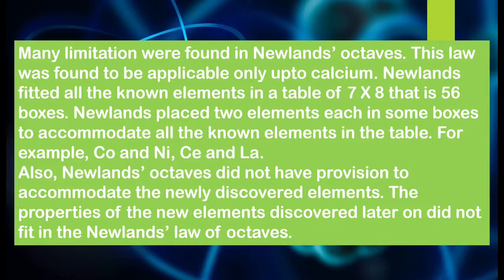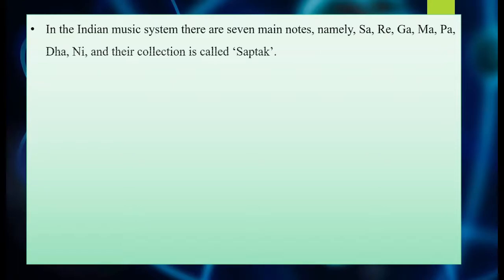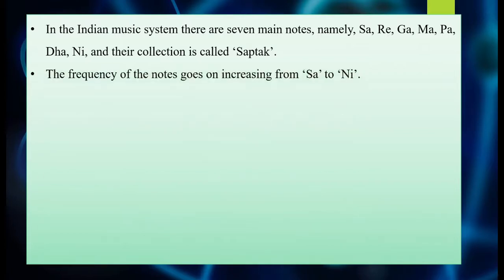As I'm telling you again and again, it is related to the law of music. Now, how is it related? In our Indian music system, there are 7 main notes, that is sa, re, ga, ma, pa, dha, ni, and their collection is called a saptak. The frequency of the note goes on increasing from sa to ni.